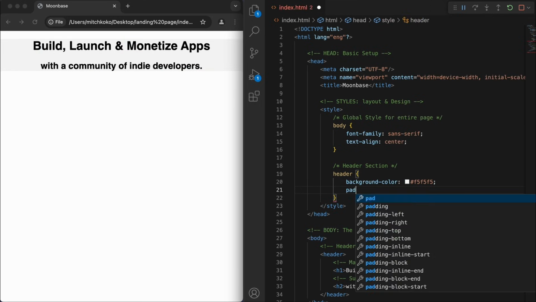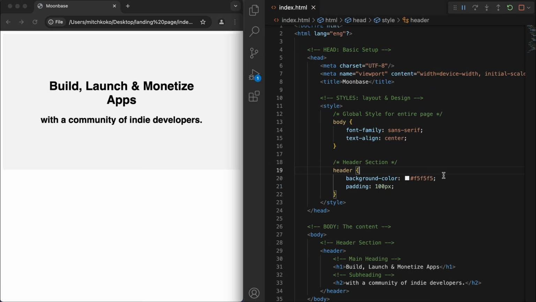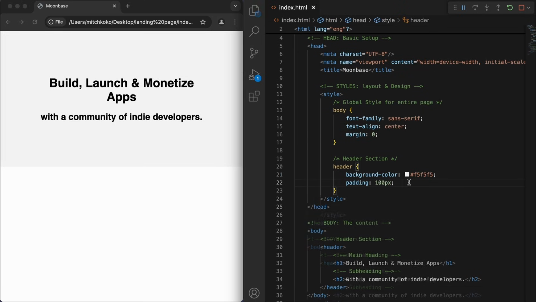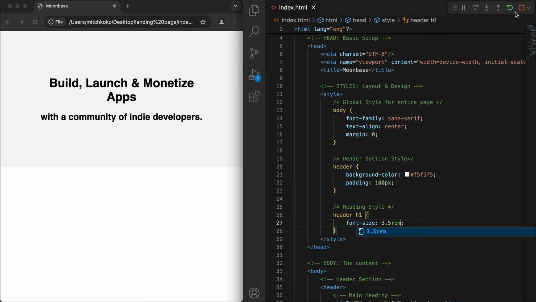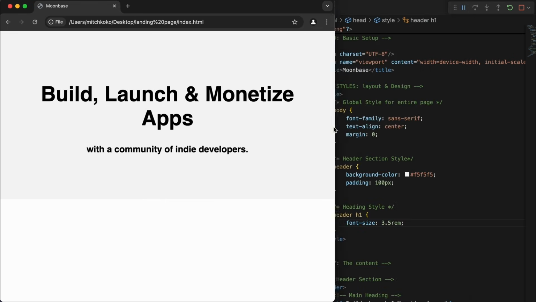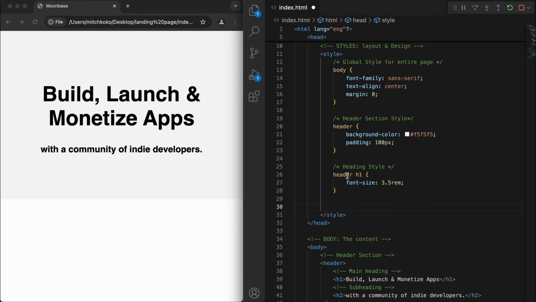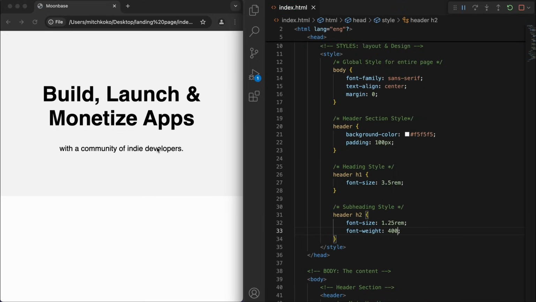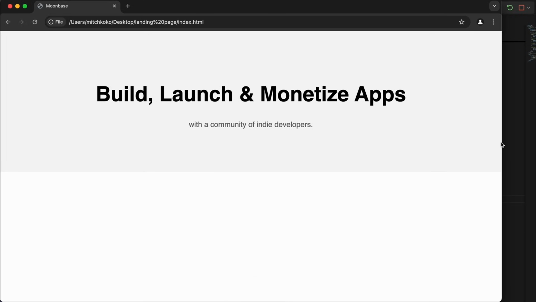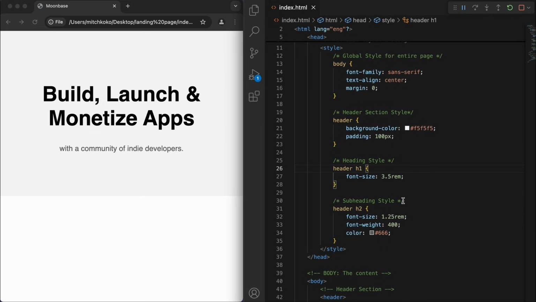We can add some padding and some margin. And we can be more specific with the heading style. So like the heading 1, I can change the font size. You can see a bigger size. For the heading 2, let's make it a bit smaller, 1.25. You can control the font weight as well as the color. And even that's looking pretty nice and minimal. But let's keep this going.